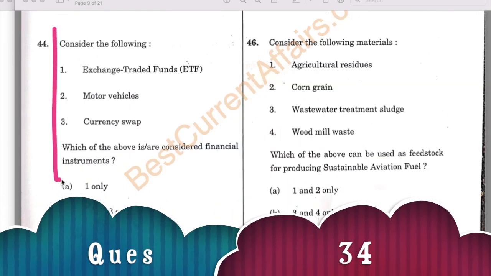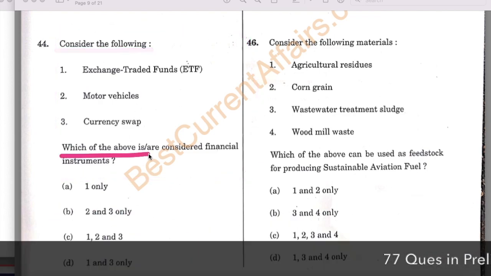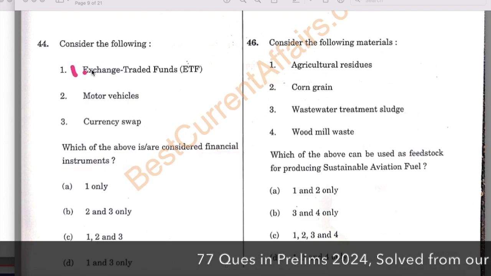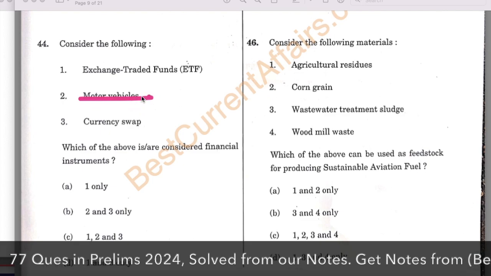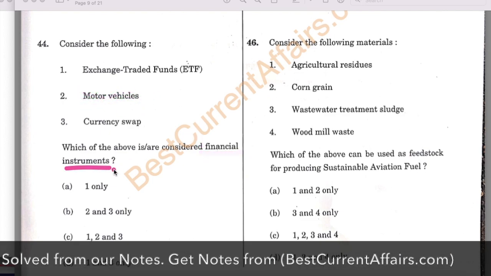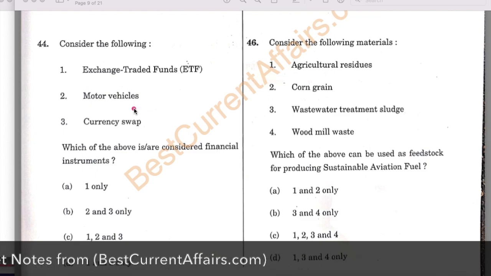Next question, consider the following. Which of the above are considered as financial instruments? And the correct answer is 1 and 3. Motor vehicles are wrong. Motor vehicles are not financial instruments. Only the term special purpose vehicle is used in the context of Indian economy, but not just motor vehicles.